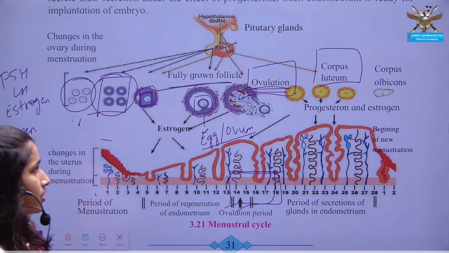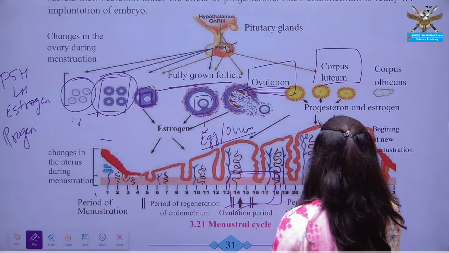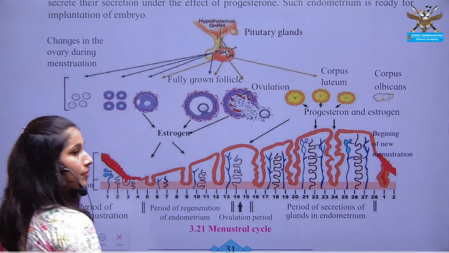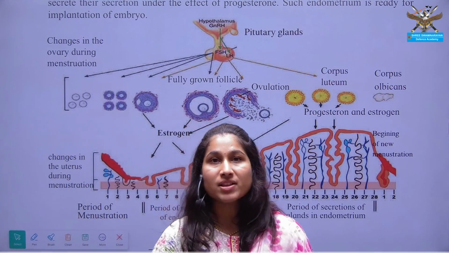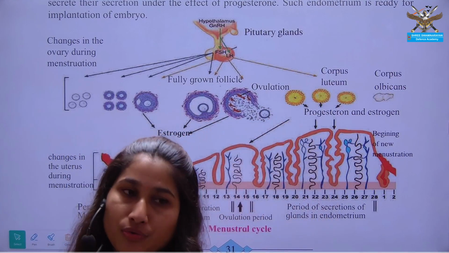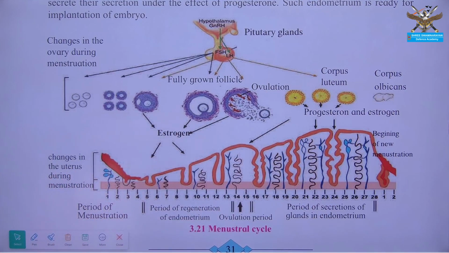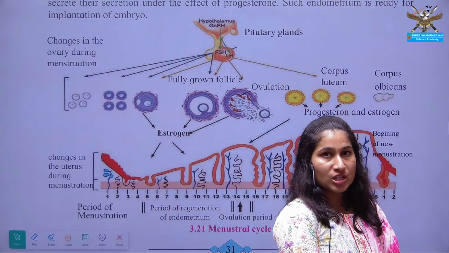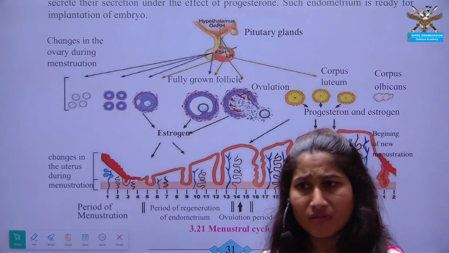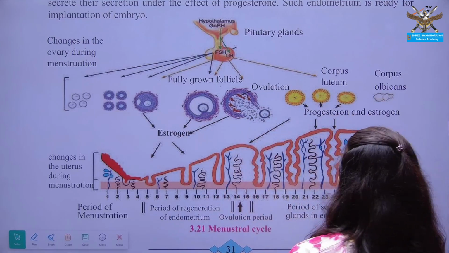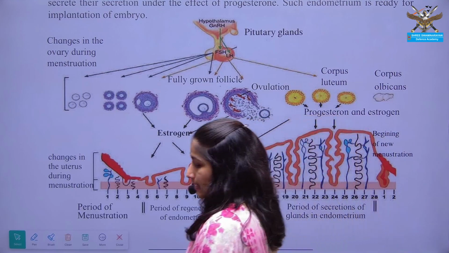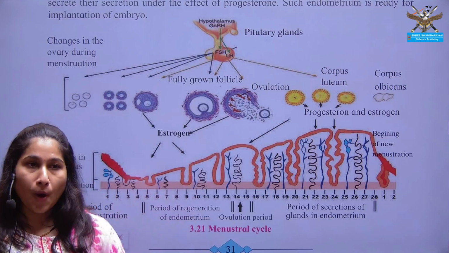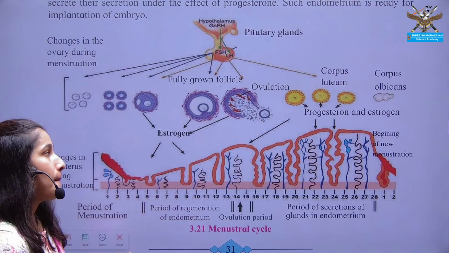Now this corpus luteum, what is it going to secrete? It is going to secrete the hormone progesterone. Now we are going to discuss the menstrual cycle or menstruation. In the human female reproductive system, there is development of which kind of gamete? That is the egg, or you can simply call this the ovum. The starting of the menstrual cycle is known as menarche. The stopping of the menstrual cycle is known as menopause.